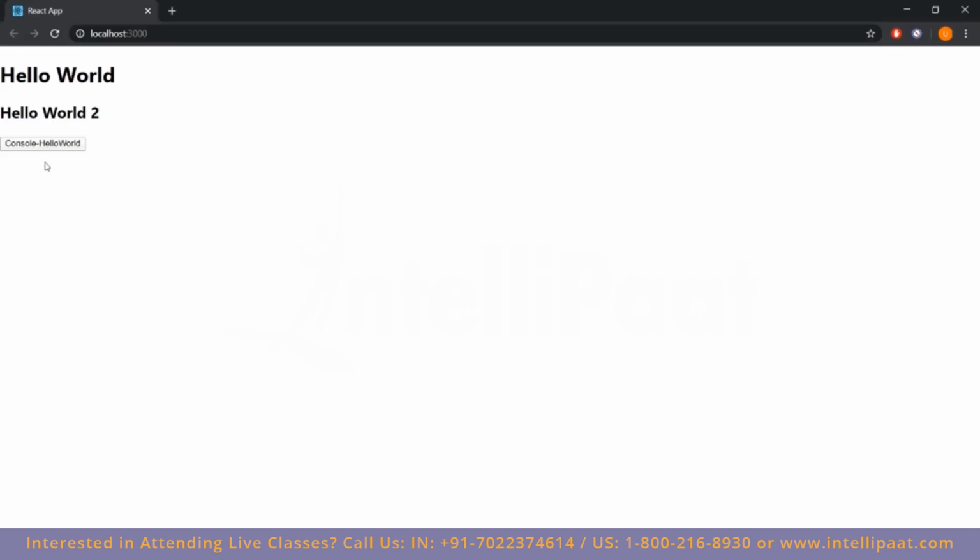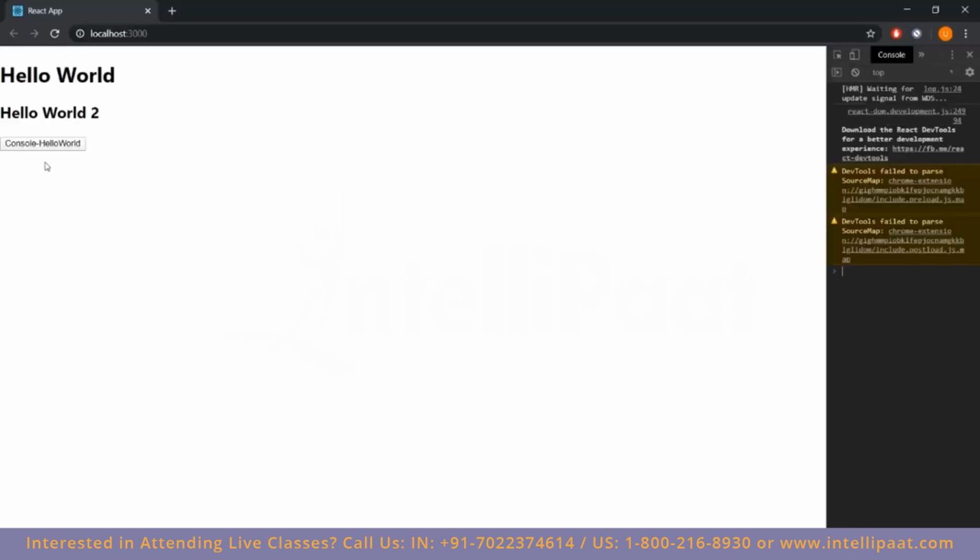Now, to show that it's acting dynamically, I'll press F12 to see the console. Whenever I click console hello world, the console on the right hand side says hello world. So that is basically how we implement some dynamic functionality using React.js.